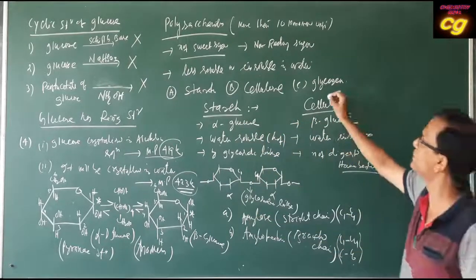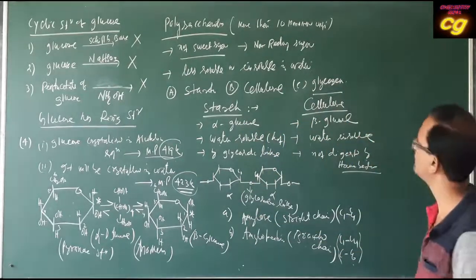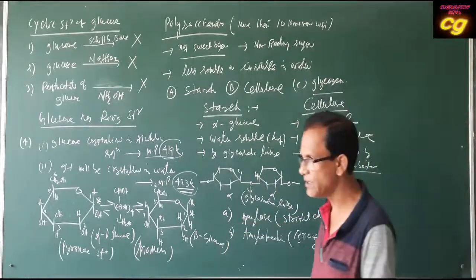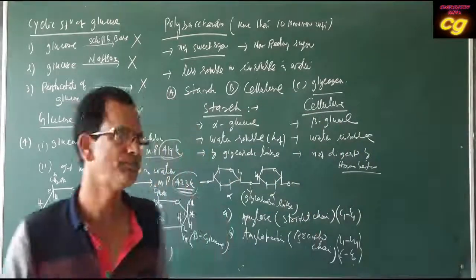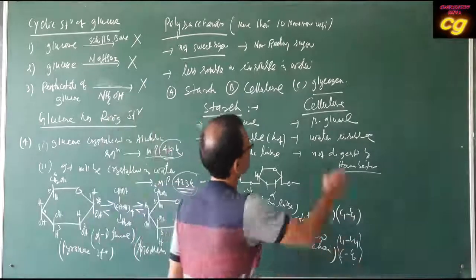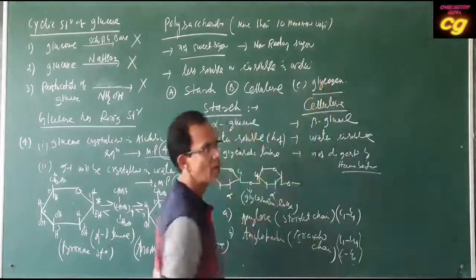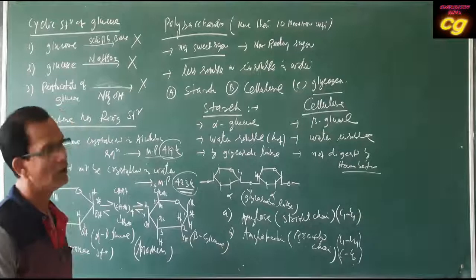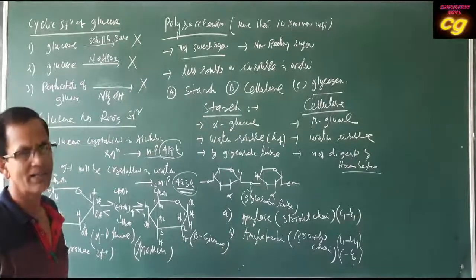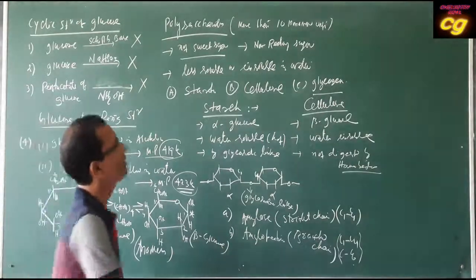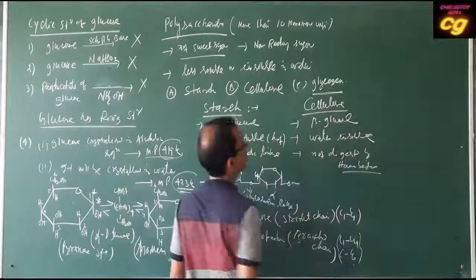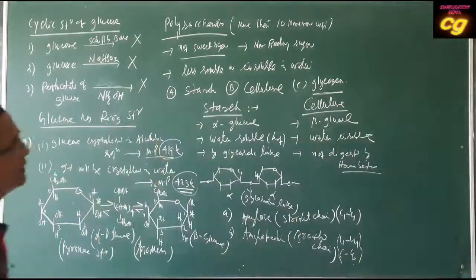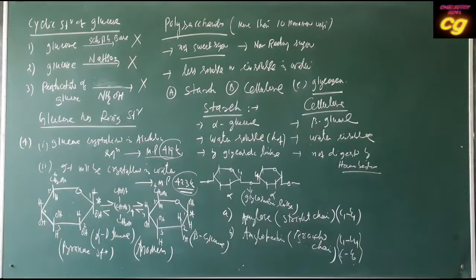And glycogen: these are the carbohydrates stored in the liver. These are the extra carbohydrates stored in the animal, that is animal carbohydrate. It is stored in the animal in the form of glycogen.